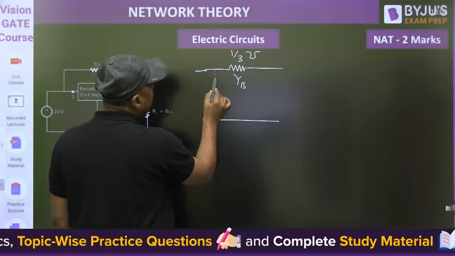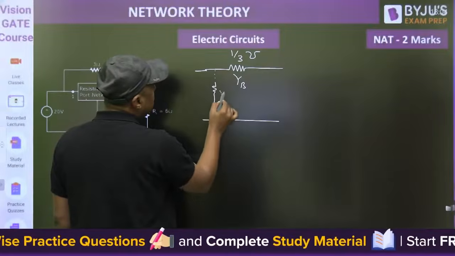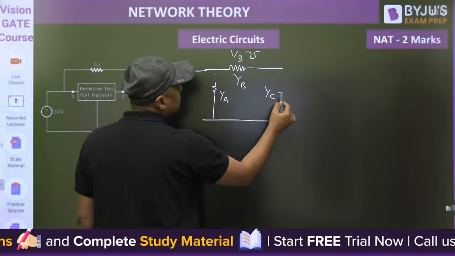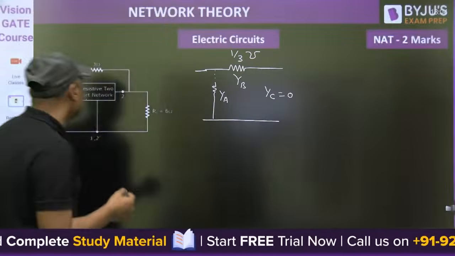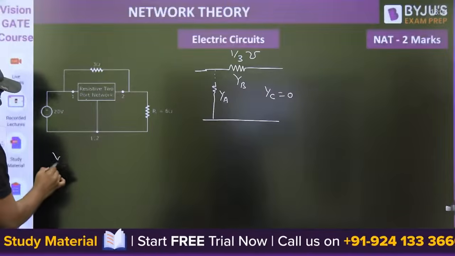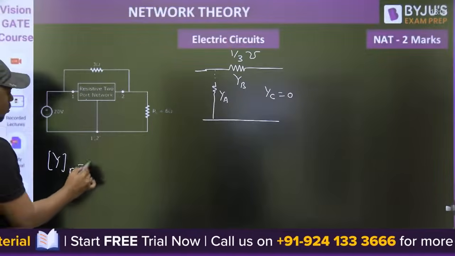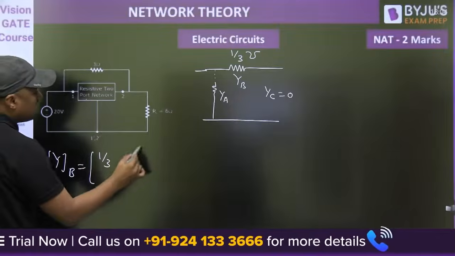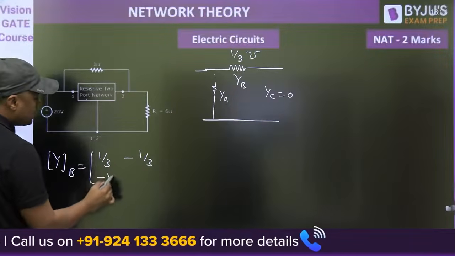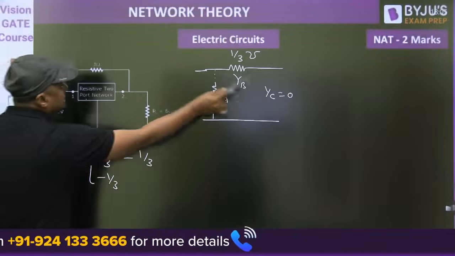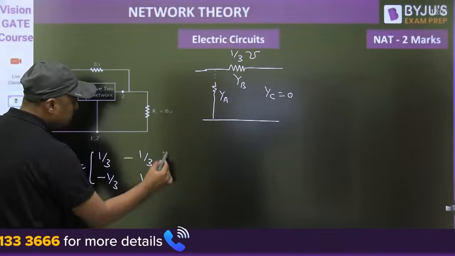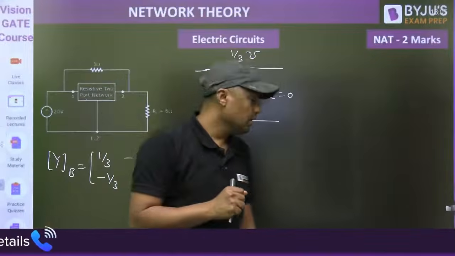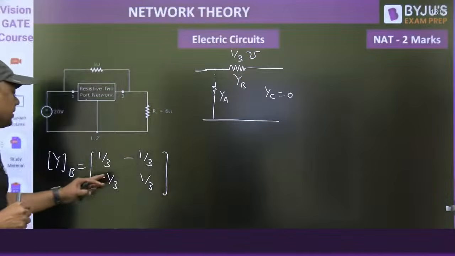Let this be the pi network. What is the YA? If it is open circuit, it is 0. What is the YB? YC, it is 0. So what are the Y parameters for B network? YA plus YB, so YB is 1 by 3. Minus YB, minus YB, YB plus YC. 1 by 3, 0. Once it is open circuit, admittance parameter is 0. Impedance is infinite. So this is 1 by 3, minus 1 by 3, minus 1 by 3, 1 by 3.